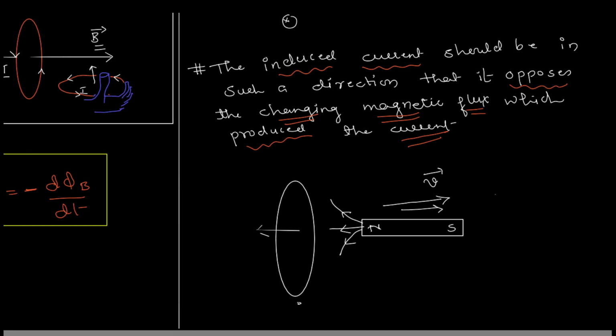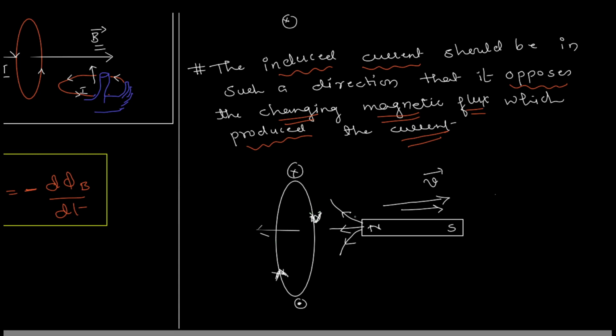Now the current will be in the reverse direction compared to the previous case. It will be going in here and coming out here, right? Oh wait, these arrows are wrong. Actually the arrow should be like this, and over here should be like this, okay? So you get it, right?